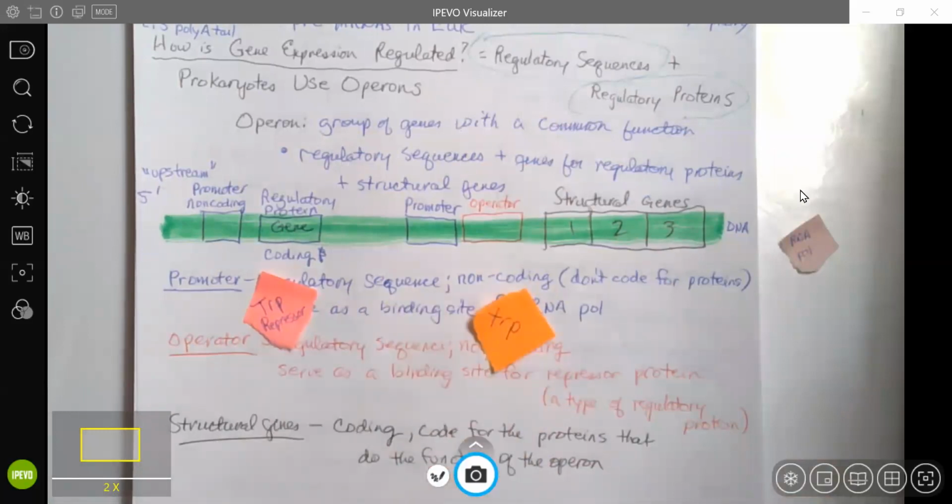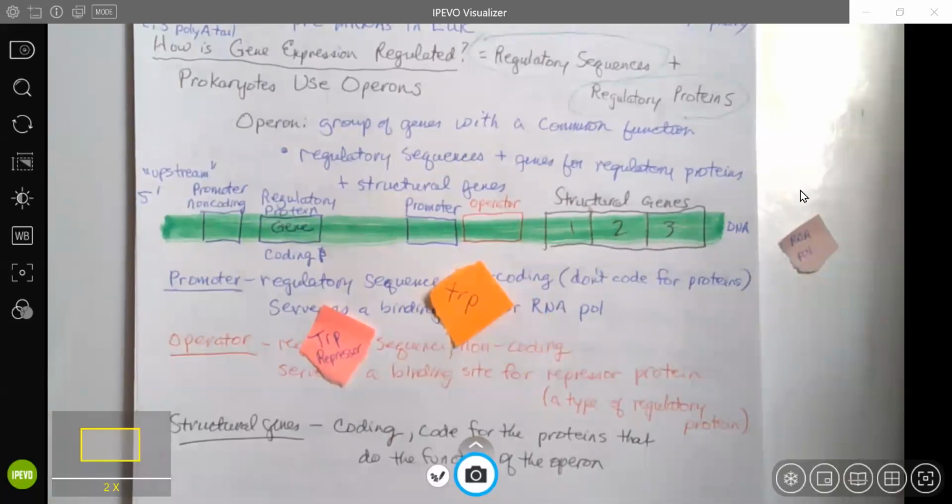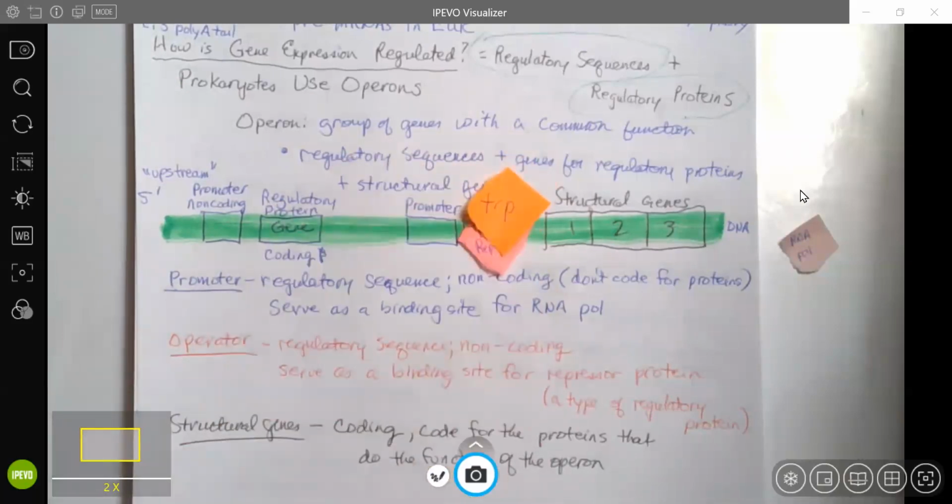Now we have an excess of tryptophan. We have too much tryptophan. We don't want any more tryptophan. So what happens? Tryptophan acts as a co-repressor, which is why the Trp operon is called a repressible operon. It binds to the Trp repressor and changes its shape, so now the two of them together can bind to the operator. Now RNA polymerase can't get past the promoter, and the operon is turned off. Which makes sense, because if you think about the needs of the bacteria, you would want the Trp operon to be turned off when there is plenty of tryptophan, because you don't need to make any more.